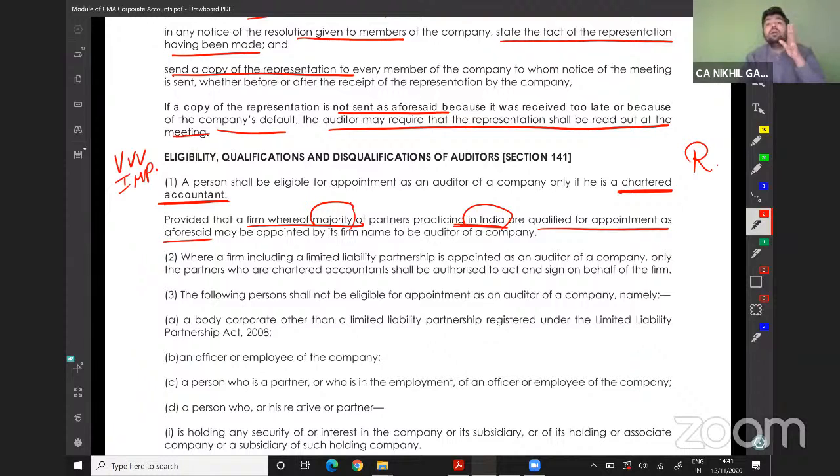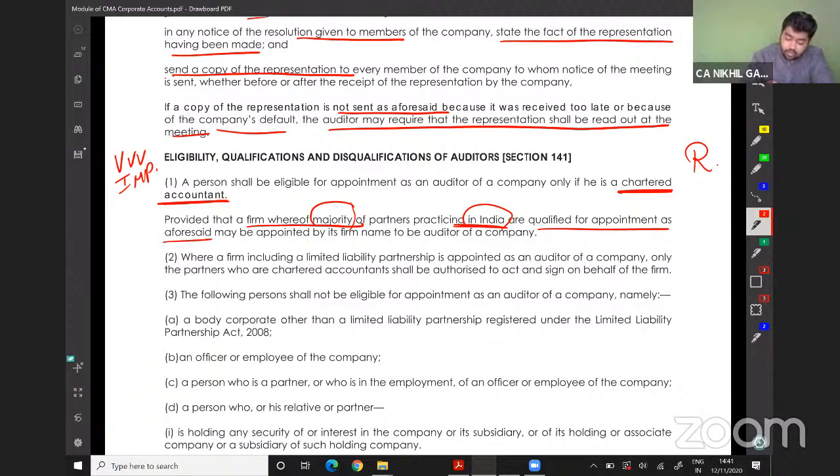It means only a chartered accountant can be appointed as an auditor. A firm where the majority of partners are chartered accountants practicing in India can also be appointed as an auditor.